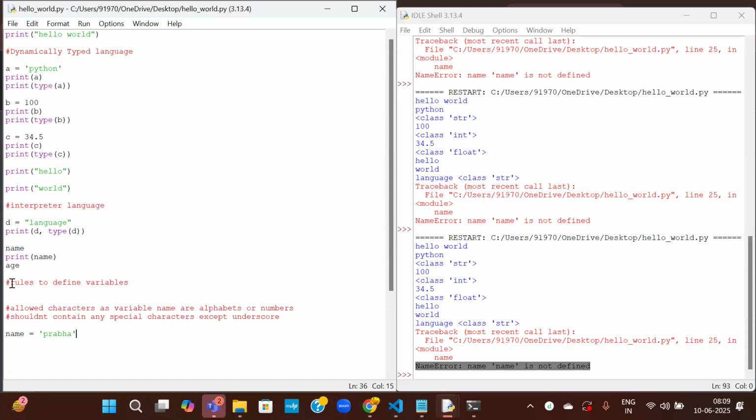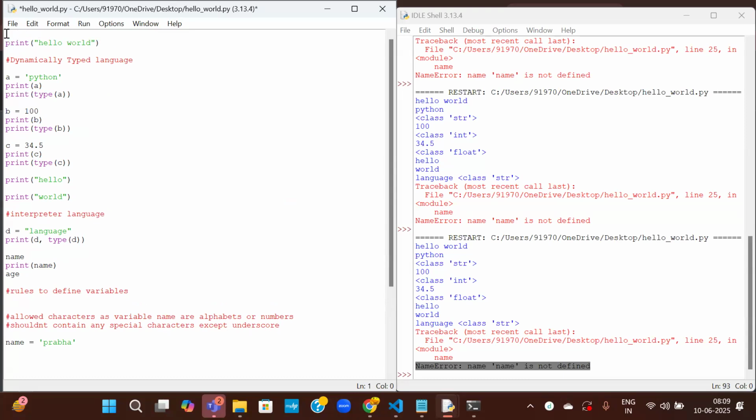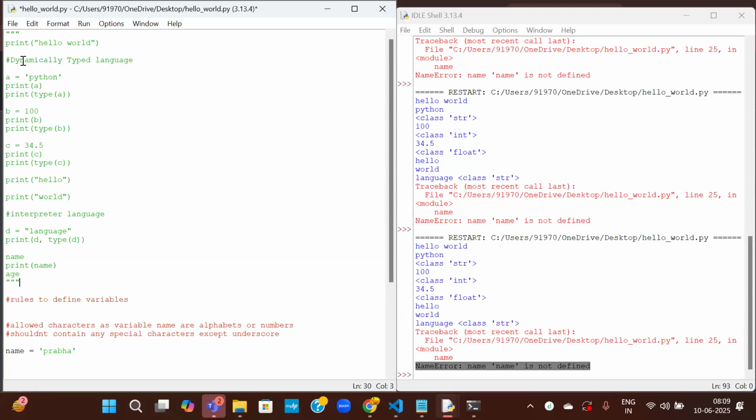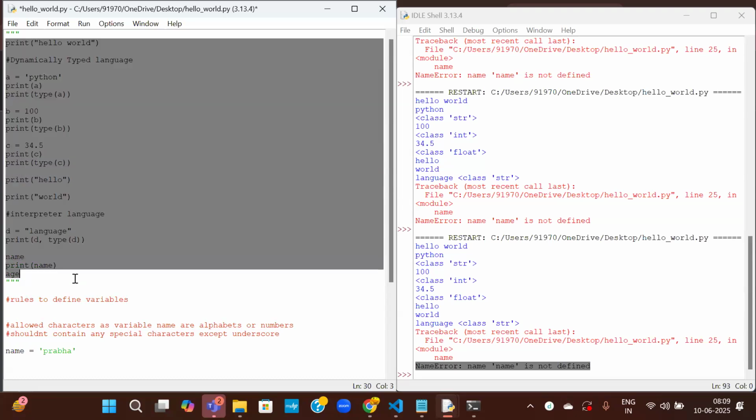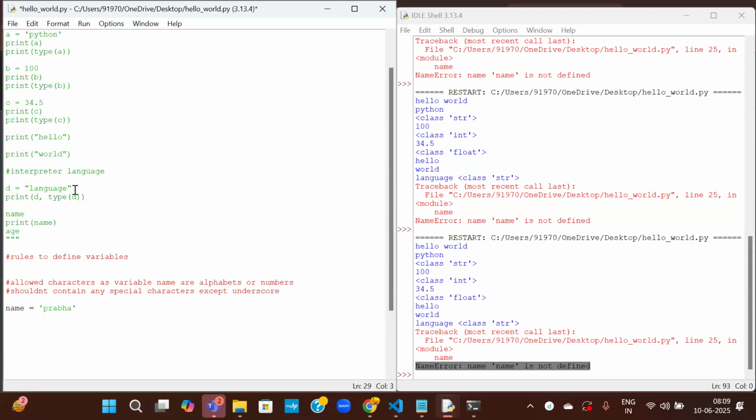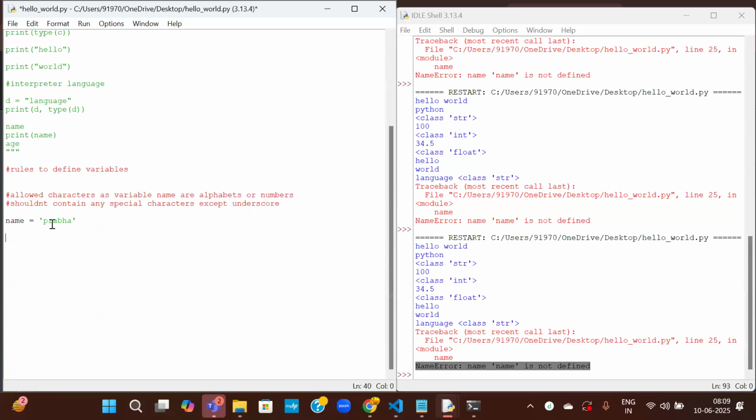In order to comment a single line, we can use this hash. In order to comment multiple lines, I have to use triple quotes, either single or double triple quotes. Anything is fine. I want to comment it till here so that all these lines of code will not execute. It will be treated as comments. Okay. Now coming back to the variables. The name is Prabha. So this is the variable name and this is the value assigned to that. So this is good.